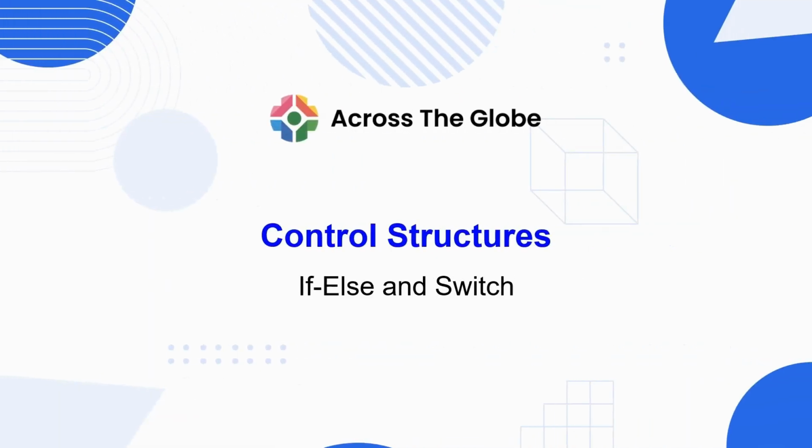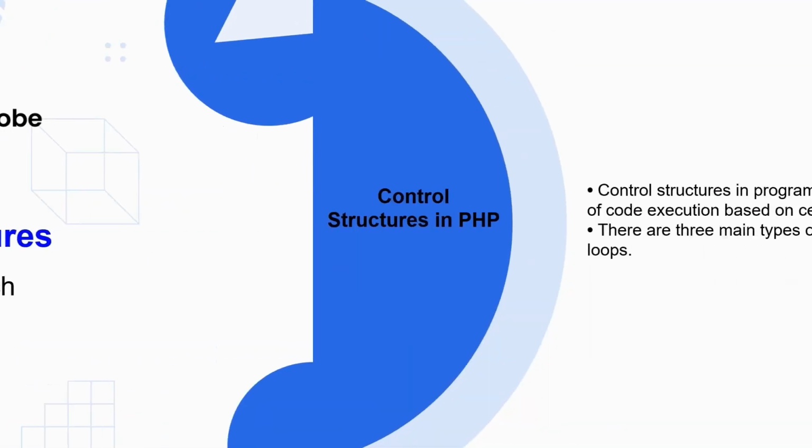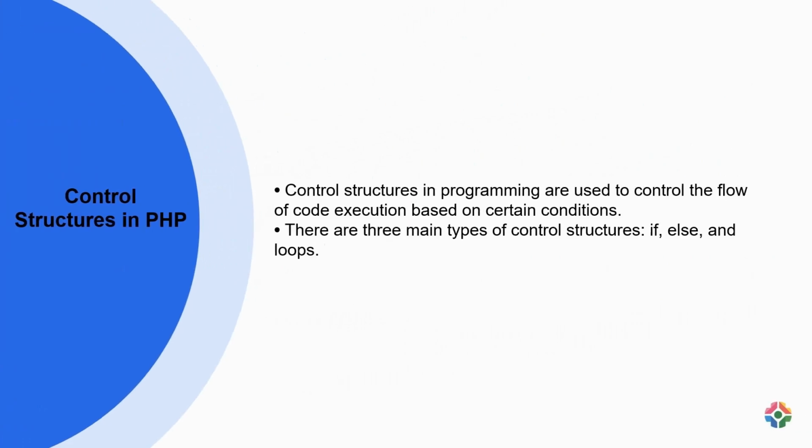Today we will learn about control structures. Control structures in programming are fundamental for managing the flow of code execution. The three primary types of control structures are if, else, and loops.